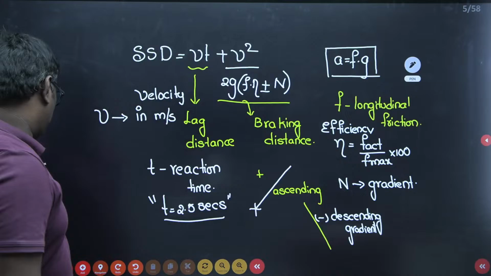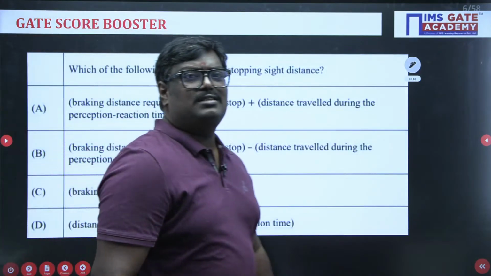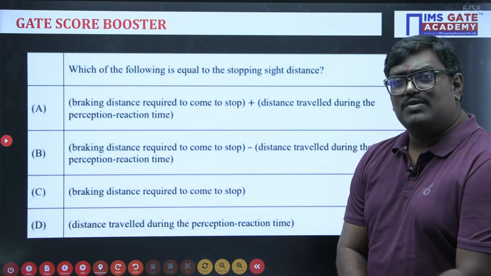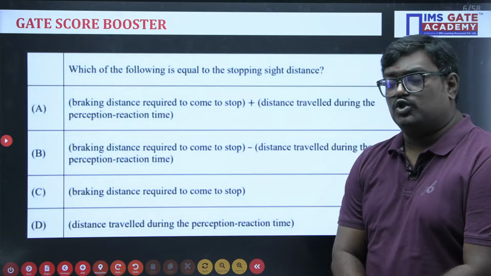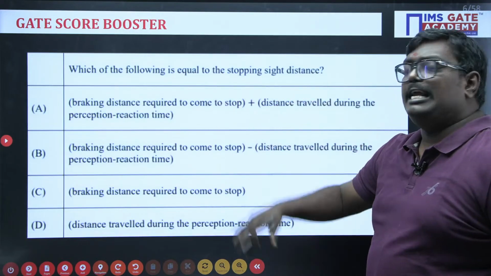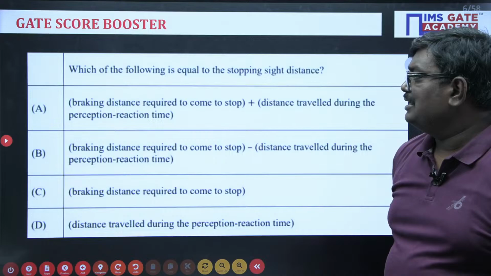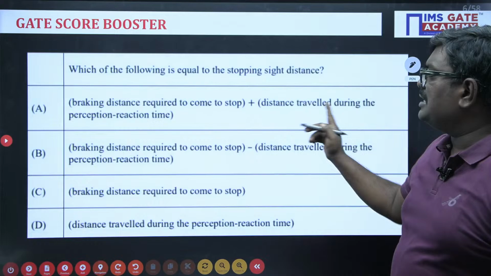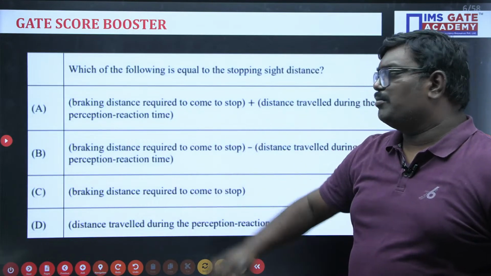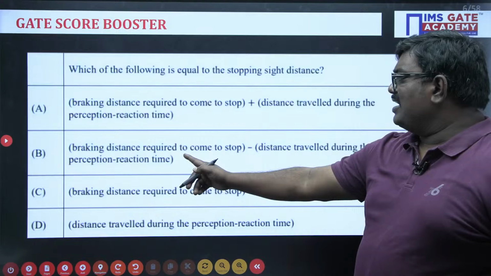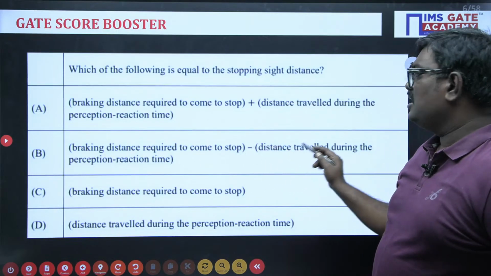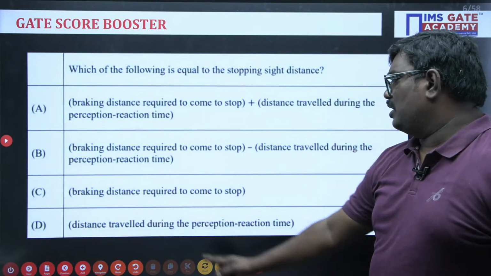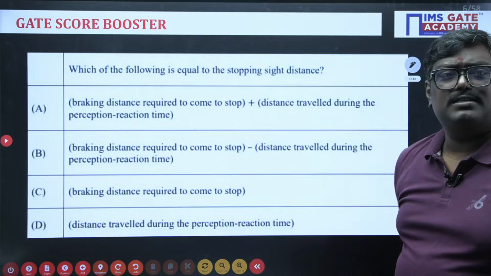Now let us go through the problem. Now see students, how you can solve this problem. This was a very important question and it was asked in GATE 2023 also. Which of the following is equal to the stopping sight distance? The first one is the braking distance required to stop the vehicle plus the distance travelled during the reaction time. Second one is the braking distance minus the distance travelled due to the perception or reaction time. Third is the braking distance to stop the vehicle, distance travelled during the perception time.